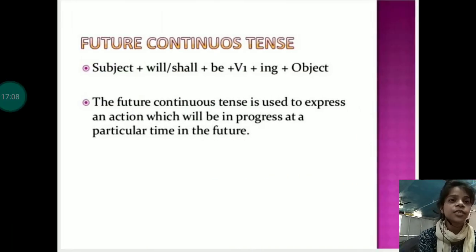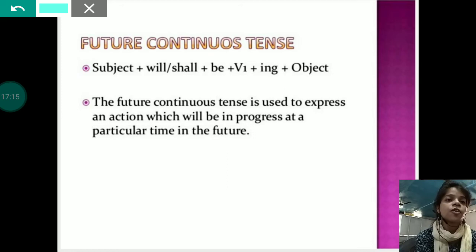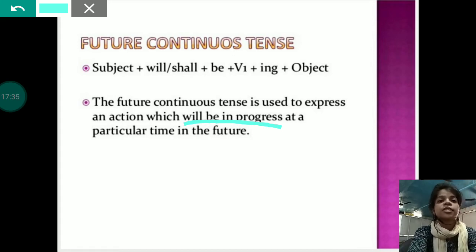Next one is future continuous tense. Future continuous tense is used to express an action which will be in progress at a particular time in future. That means if any action will be in continuous mode at any time in future, then it will be future continuous tense, and the structure will be subject and then will or shall.